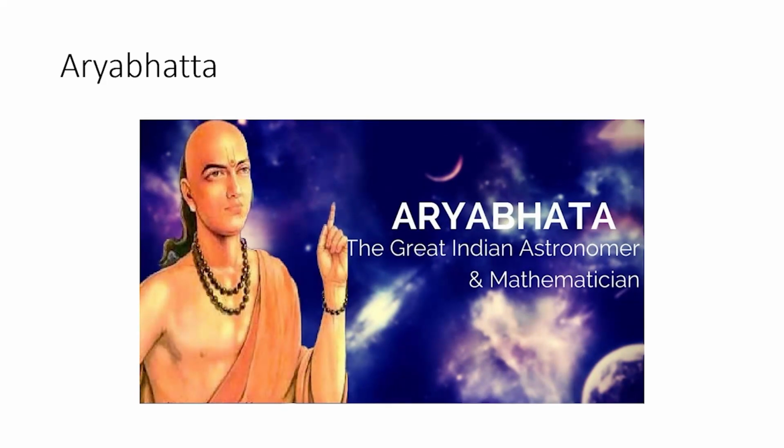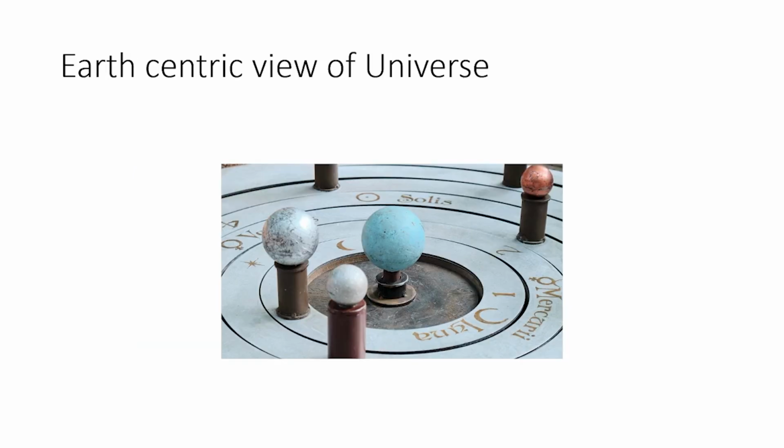Look at this picture. He is Aryabhatta. Who was Aryabhatta? The first prominent Indian astronomer and a mathematician. What he did, he discovered zero, and his works are Aryabhattiyam and Arya Siddhanta. So, this man, Aryabhatta, he had an earth-centric view of the universe.